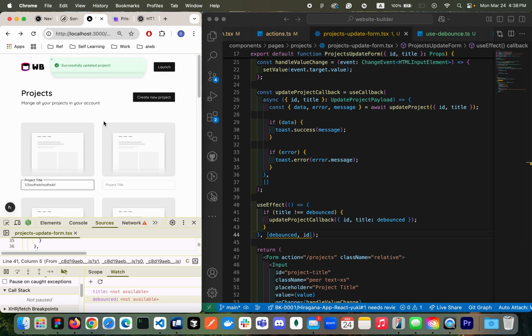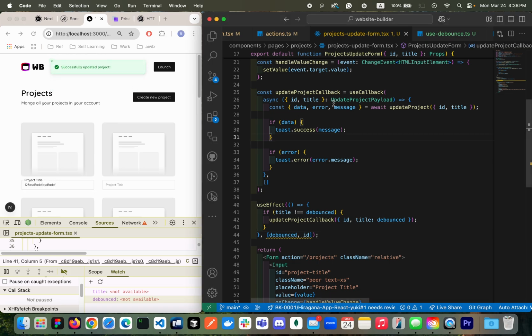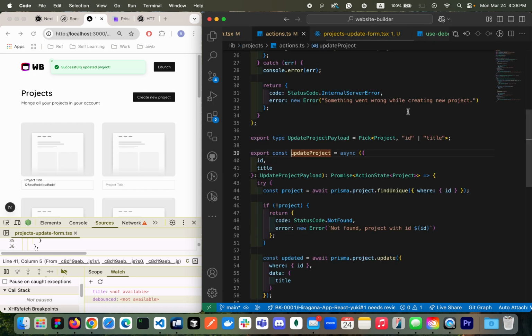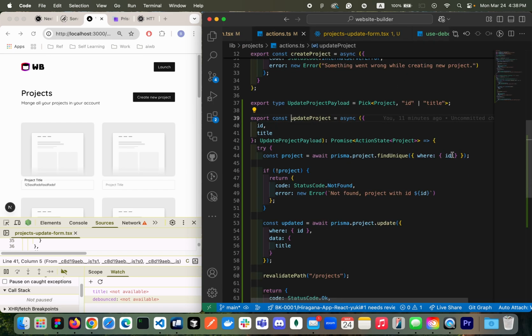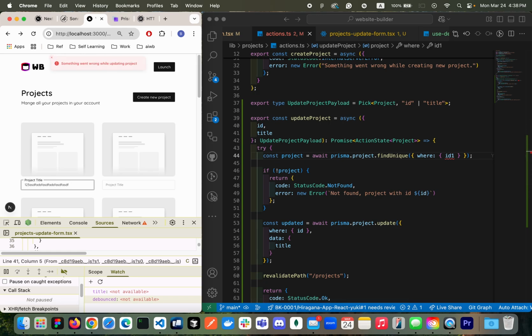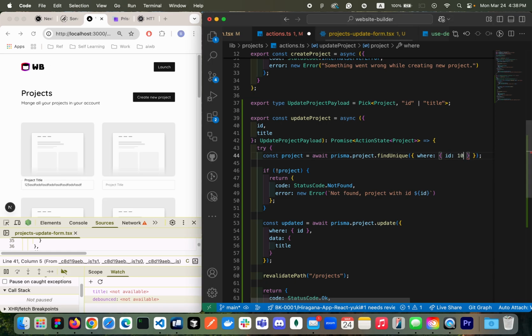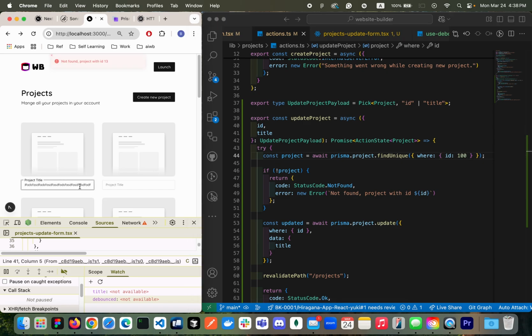It's going to get saved properly, but when something goes wrong in the server action, such as ID 1, yeah, something went wrong while updating, right? So which is good. And then if the ID is not found, let's say 100, let's give it a shot. So now it says it could not find the project with ID 13, right?